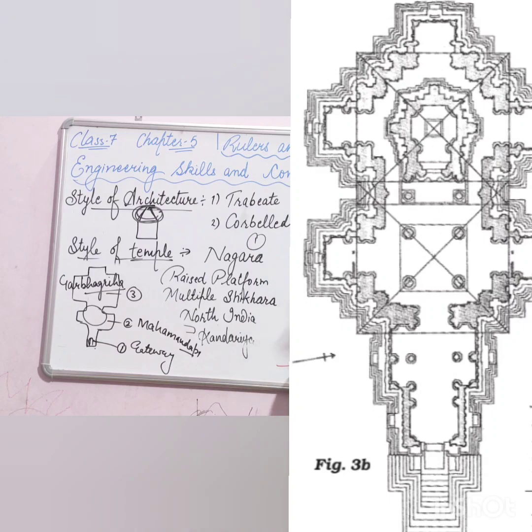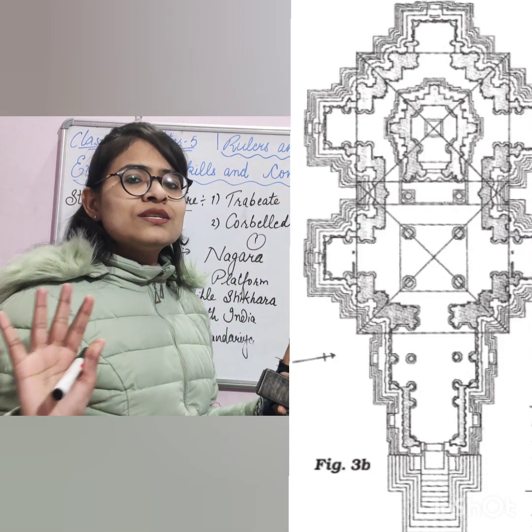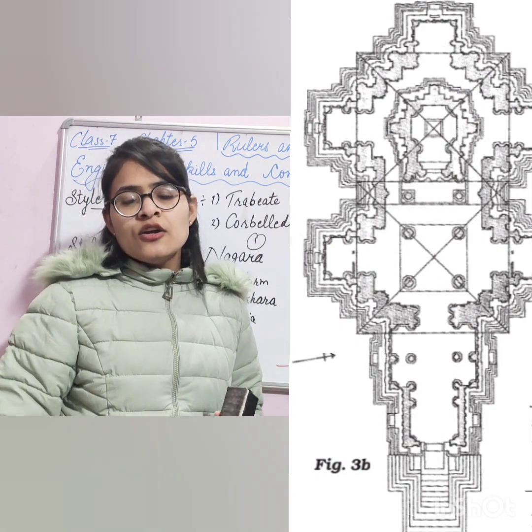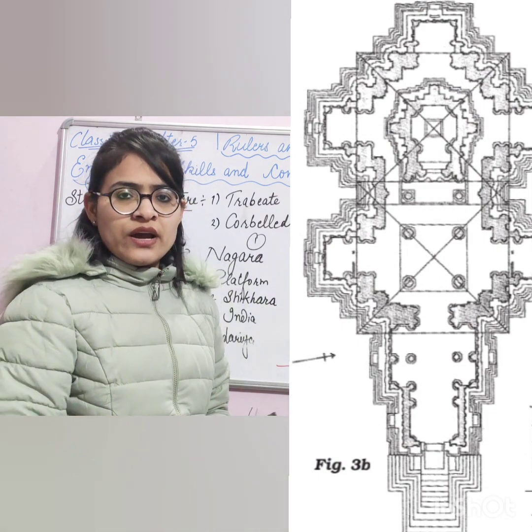And in Brihadeshwar temple, only one Vimana, one Shikhra was there, and this was the tallest Shikhra of the temples in India.